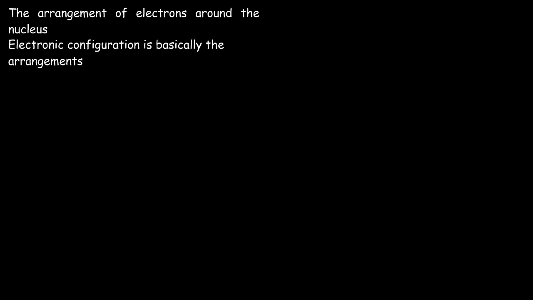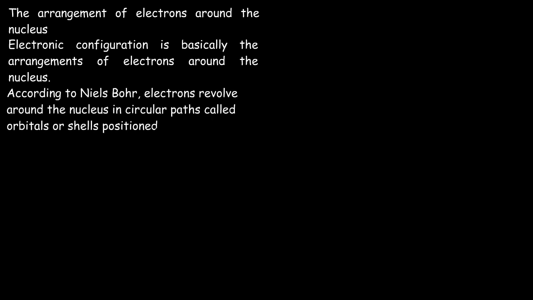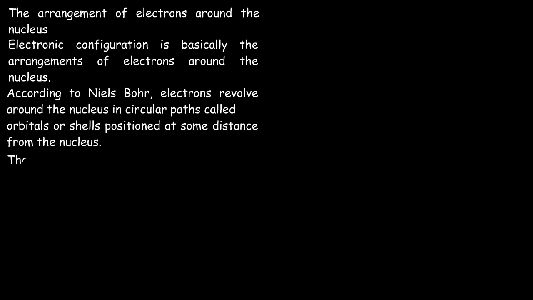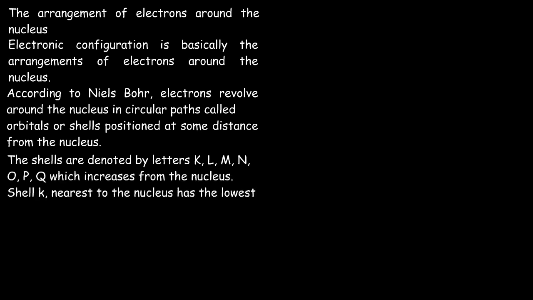The arrangement of electrons around the nucleus. Electronic configuration is basically the arrangement of electrons around the nucleus. According to Bohr, electrons revolve around the nucleus in circular paths called orbitals or shells positioned at some distance from the nucleus. The shells are denoted by the letters K, L, M, N, O, P, and Q, which increase from the nucleus. Shell K, nearest to the nucleus, has the lowest energy and contains the least number of electrons, that's 2 electrons.